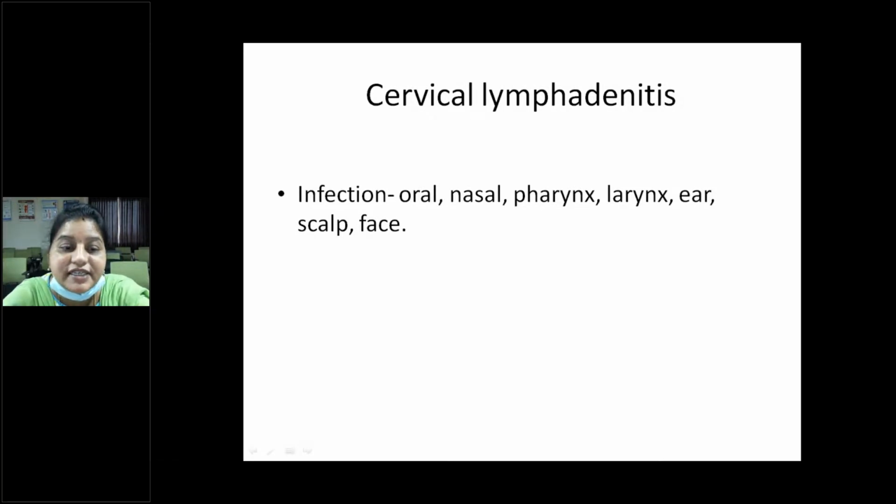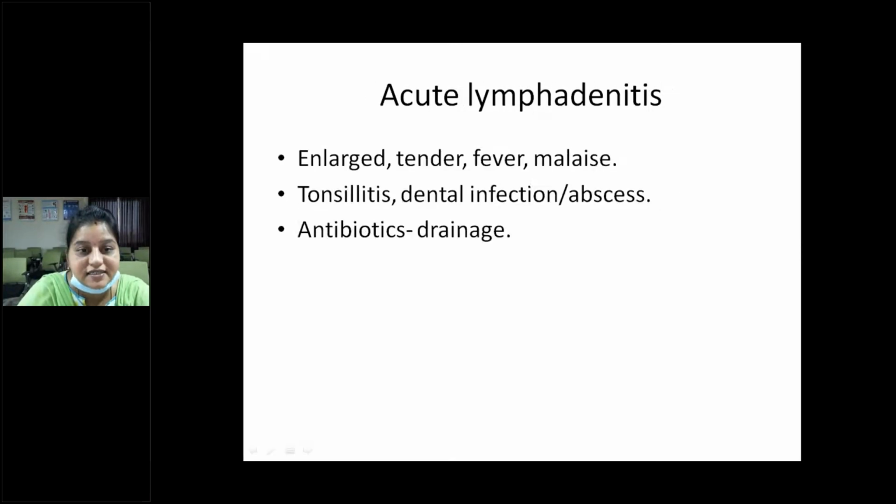So, cervical lymphadenitis. Infection can come from the oral cavity, nasal or pharyngeal region, larynx, ear, scalp and face. All these infections at these sites will lead to cervical lymphadenitis. Acute lymphadenitis may present with tender, enlarged nodes, high-grade fever associated with malaise, and tonsillitis or dental infection or any abscess can lead to acute lymphadenitis.